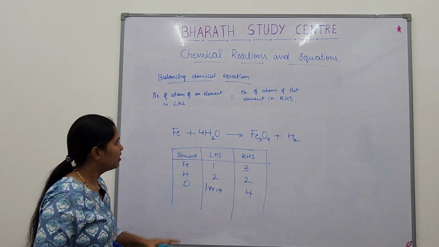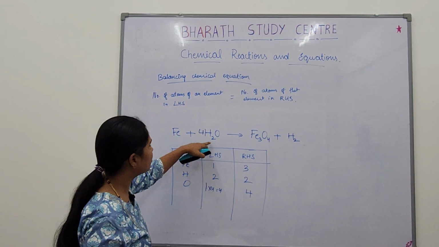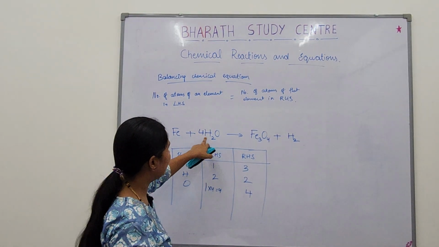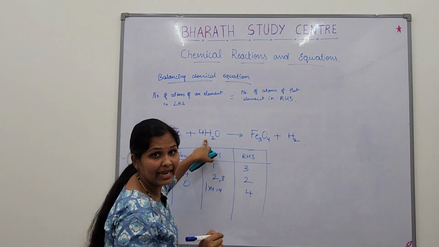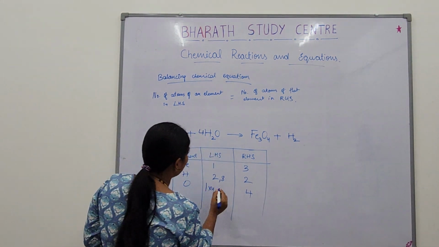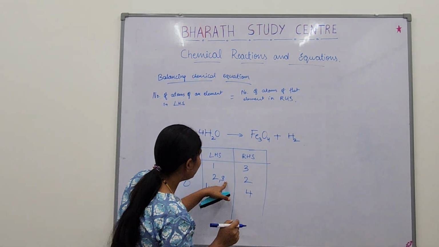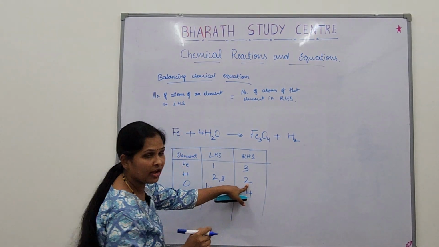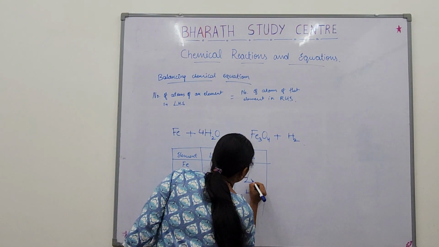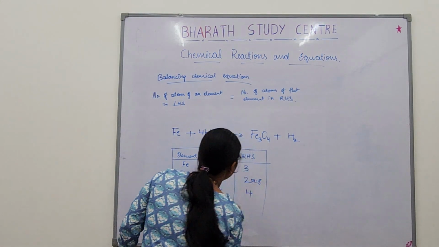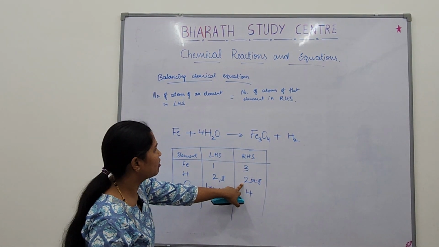Is that okay? When I write 4 here, how many hydrogen has become? 4 2s are 8. So it will be 8. 4 2s are 8. Right? So this is 8. When it is 8 here, what I have to do? I have to make this also 8, right? Multiply this by 4 and make it 8. So this is with hydrogen.